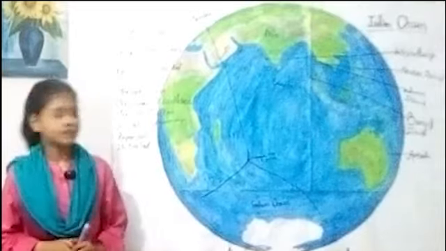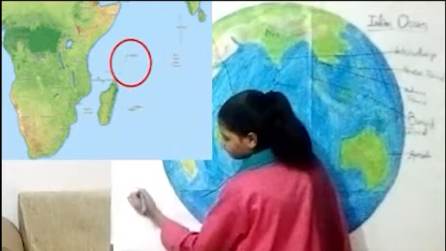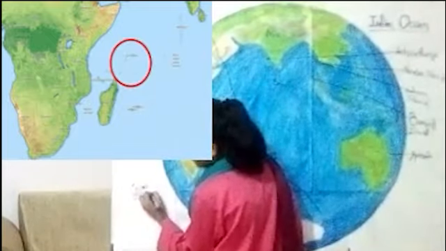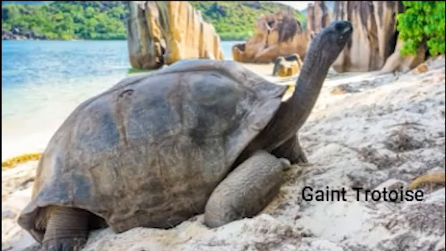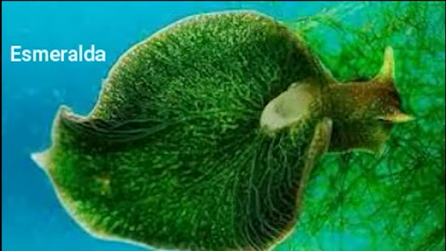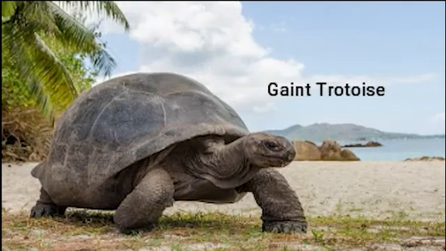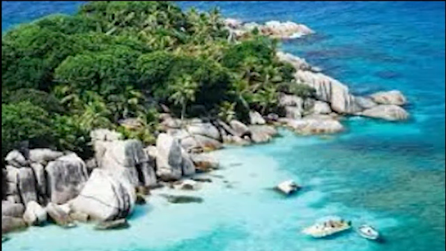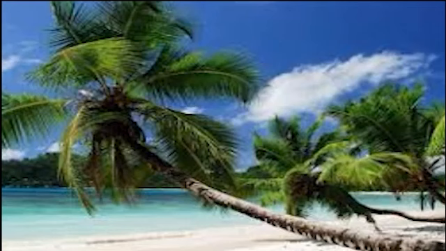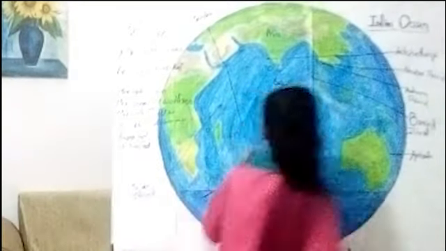Seychelles Islands. It is here. It is located in the Somali Sea. The world's heaviest tortoise, Esmeralda, lives in Seychelles. Seychelles is home to the world's largest population of giant tortoises. Seychelles is the only home to the jellyfish tree. The Seychelles Archipelago is made up of 115 islands in the Western Indian Ocean. British Indian Ocean Territory. It is here.